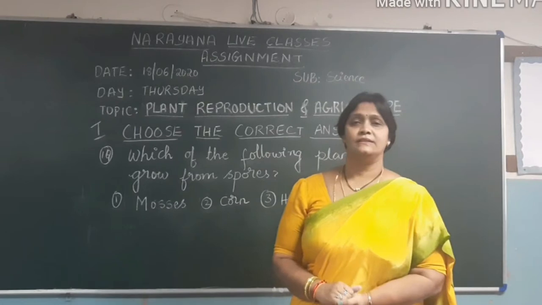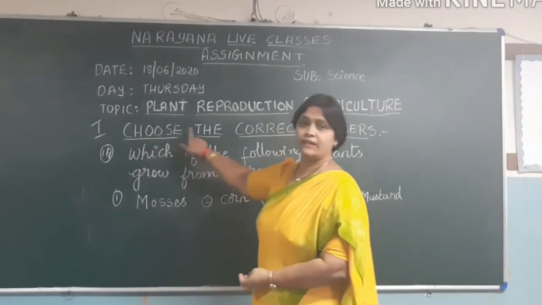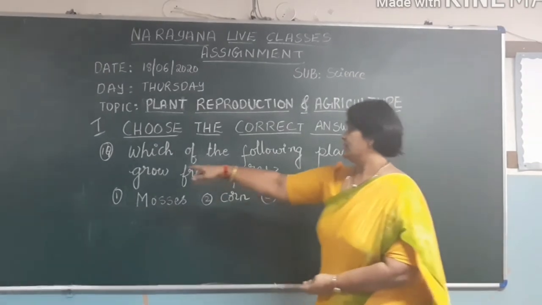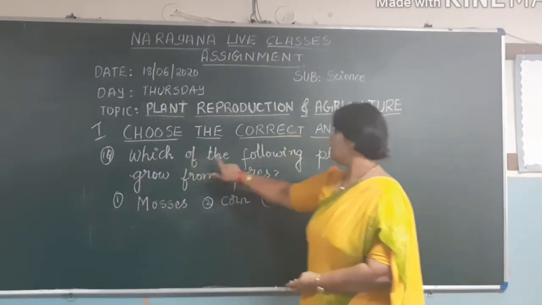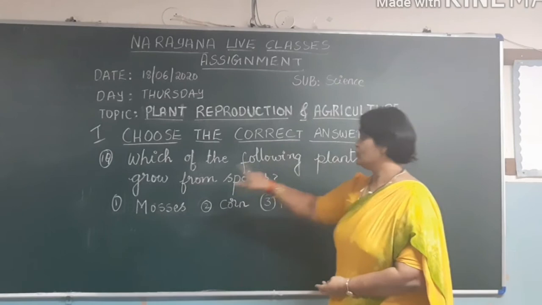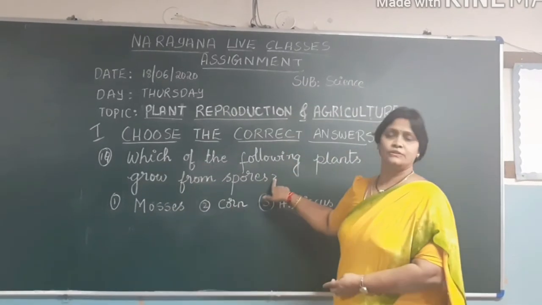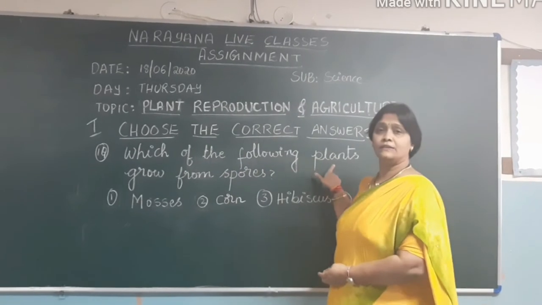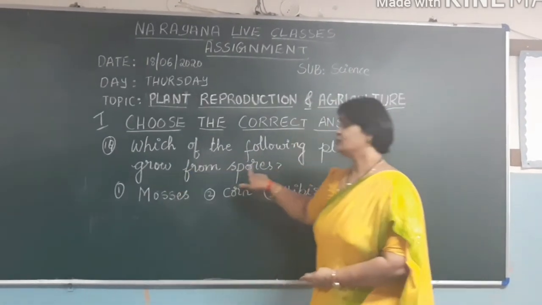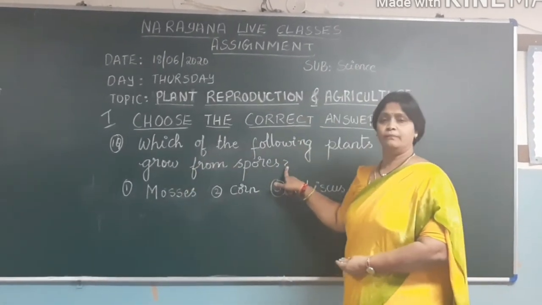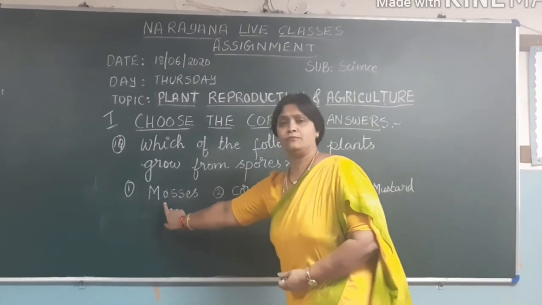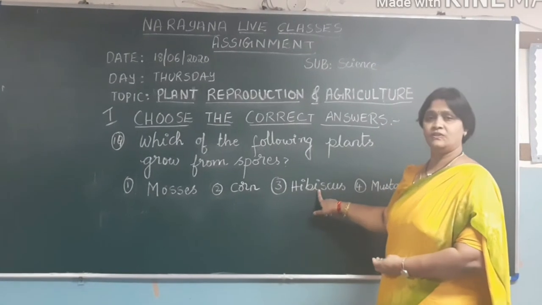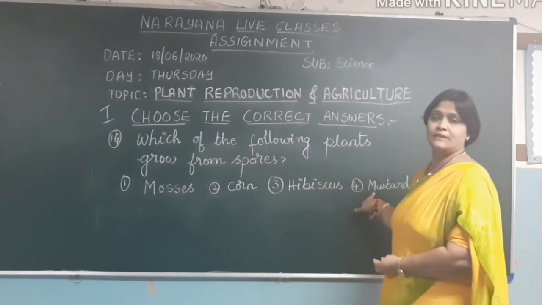Choose the correct answer. We will go for the first question. The question is, which of the following plants grow from spores? I repeat the question again. Which of the following plants grow from spores? The options given are, first one is mosses, second one is corn, third one is hibiscus, fourth one is mustard.